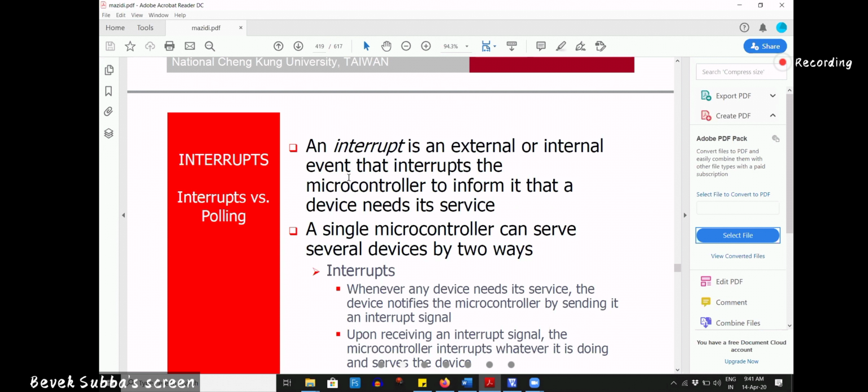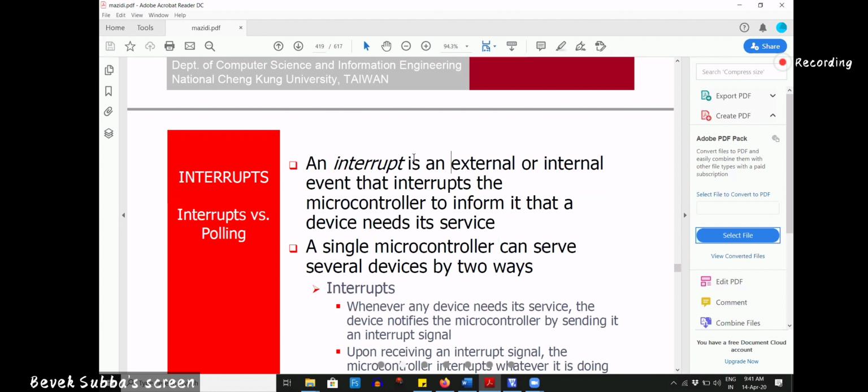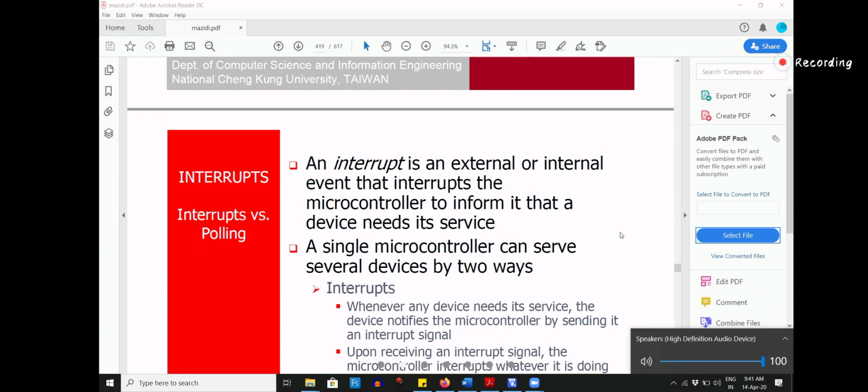Suppose the microcontroller is doing one task, performing one task. Now, some external event comes, and the external event is telling the microcontroller, please do my job.